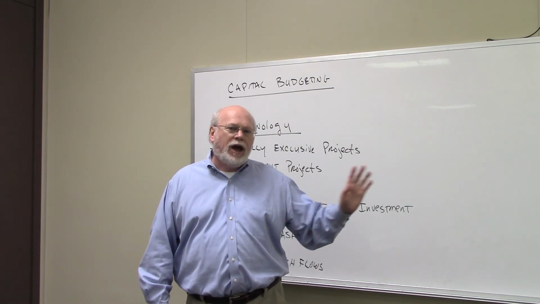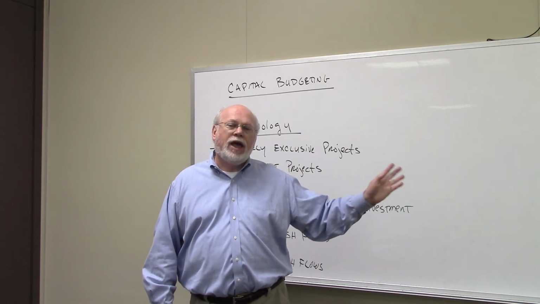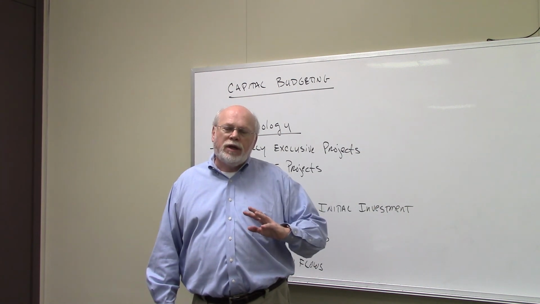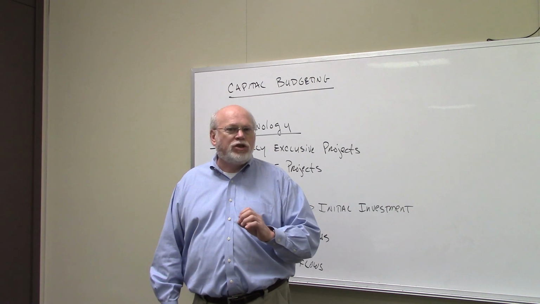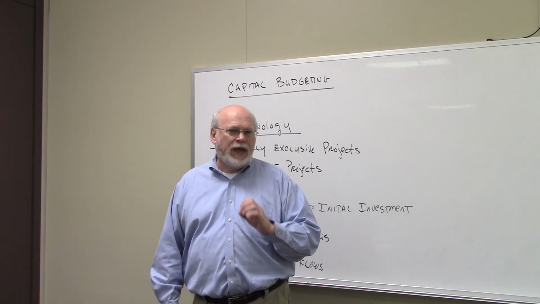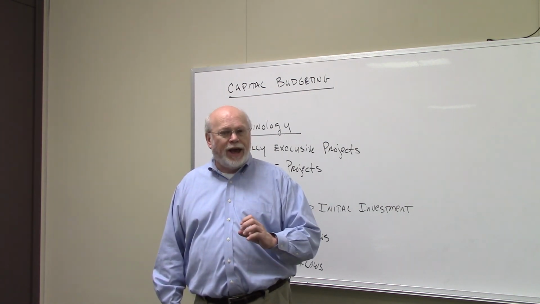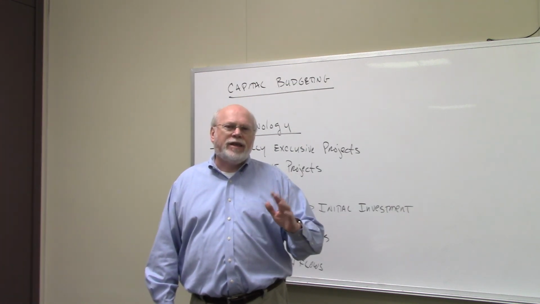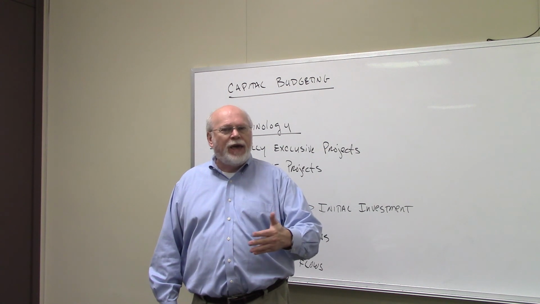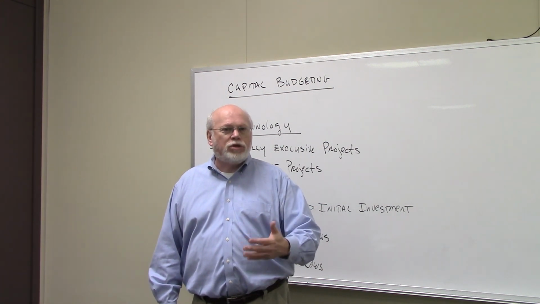In just a moment, in the next video actually, I'm going to show you another thing that we run into in capital budgeting. It's called working capital. It's a little bit more complicated, the explanation of it, and we'll do that in the next video. We'll talk about working capital.